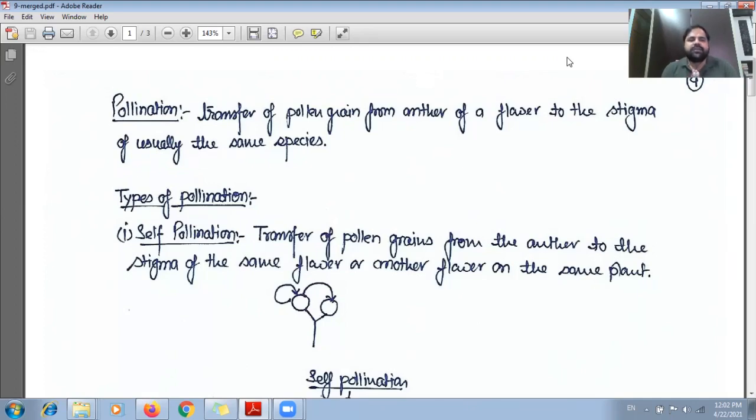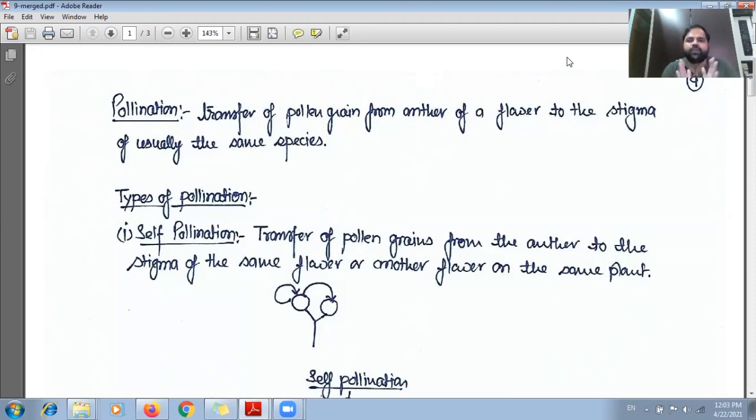Pollination is nothing but the transfer of the male gamete to the female gamete. And when the pollination takes place, or we can say the transfer of the male gamete takes place, then fusion will be possible.